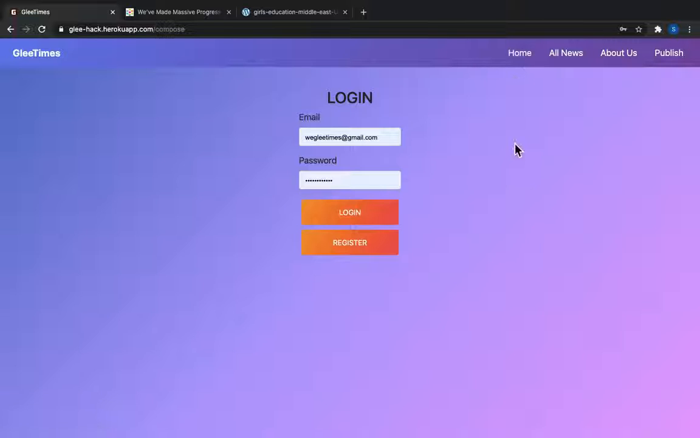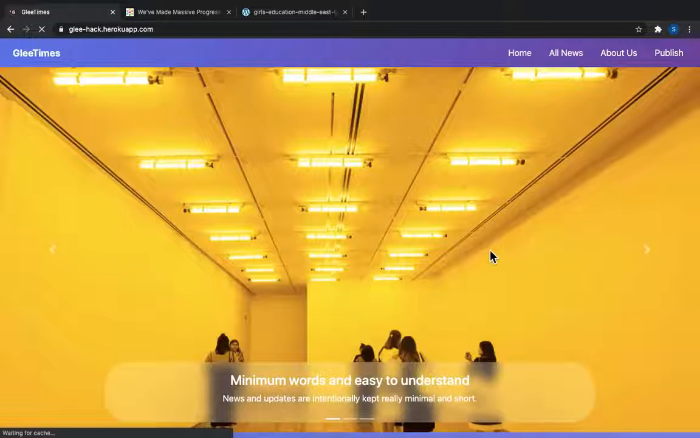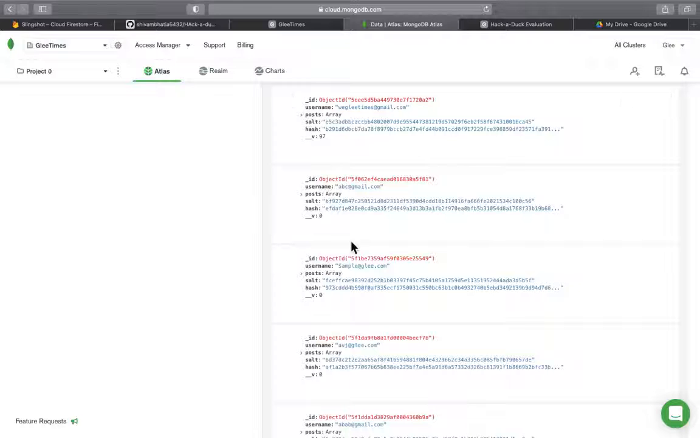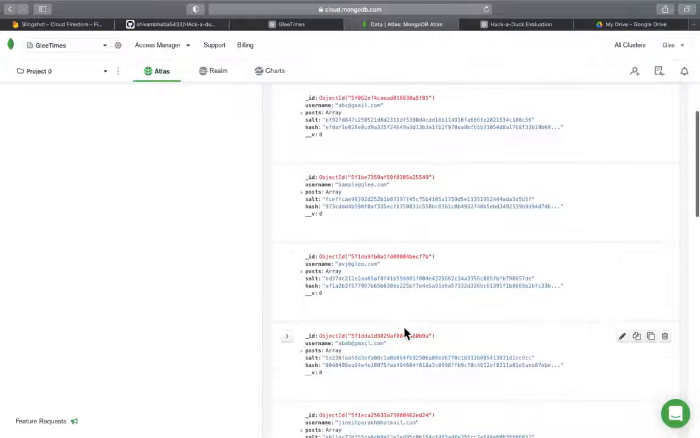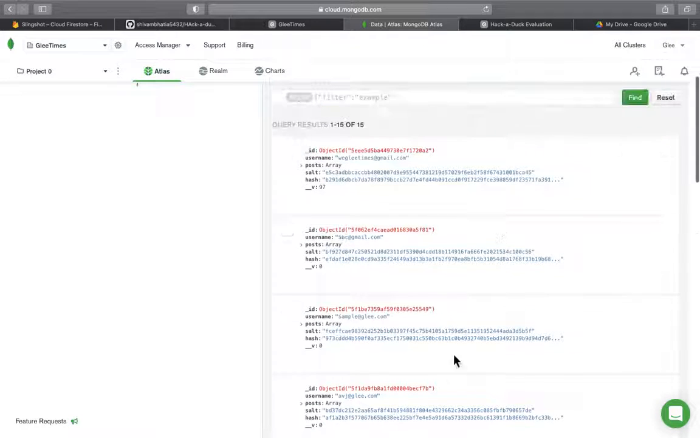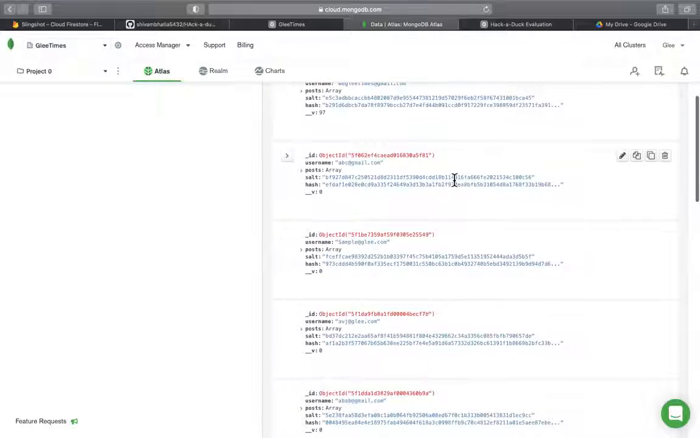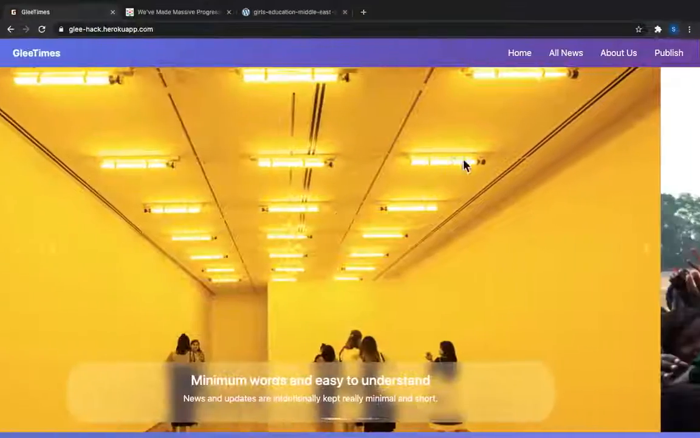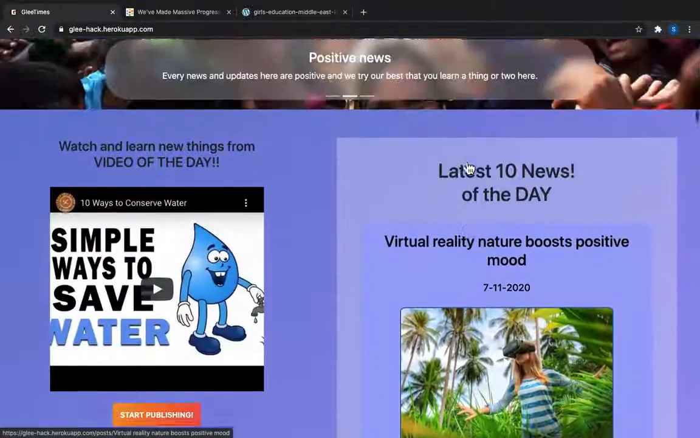For the security feature for login and registering, we have used Passport.js for encrypting the password. Also, you can see the password of every username is completely hashed. So even if they see our MongoDB database, it is difficult to hack. So that's our project. I hope you liked it.